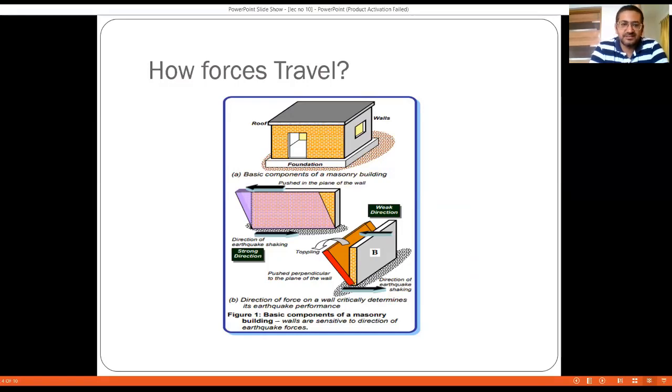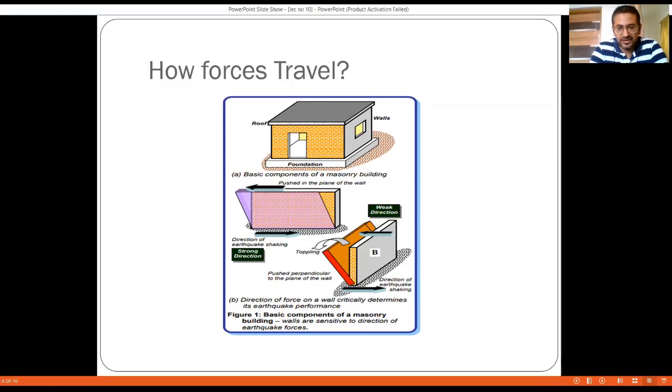And the same thing, as I said, is in plane bending and out of plane bending, right? When the force is applied along the length of the wall, the bending is going to be in plane bending. But when the force is applied perpendicular to the width of the wall, then it is going to be considered as out of plane bending. And in case of out of plane bending, the wall is going to be vulnerable.